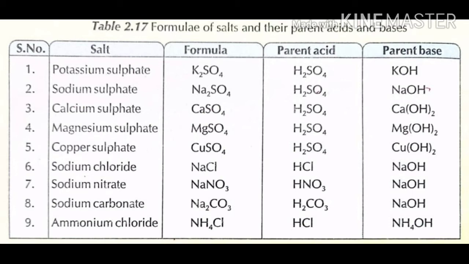That is, when H2SO4 reacts with KOH, there is a formation of the salt K2SO4. Similarly, the remaining: sodium sulfate, Na2SO4 formula, parent acid H2SO4, parent base NaOH. Third one, calcium sulfate, CaSO4 formula, parent acid H2SO4, parent base Ca(OH)2. That is, when H2SO4 reacts with Ca(OH)2, there is a formation of the salt CaSO4.